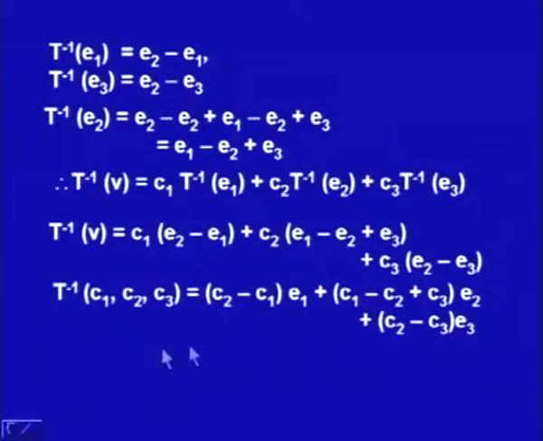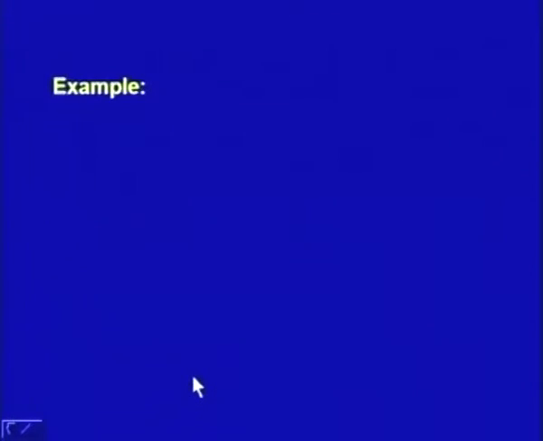Simplifying it, T inverse of (C1, C2, C3), which is the vector V, is equal to (C2 minus C1) E1 plus (C1 minus C2 plus C3) E2 plus (C2 minus C3) E3. So given a vector (C1, C2, C3), we can find out its inverse transformation T as this. So this transformation which was given to us is invertible, and we can find the transformation also.